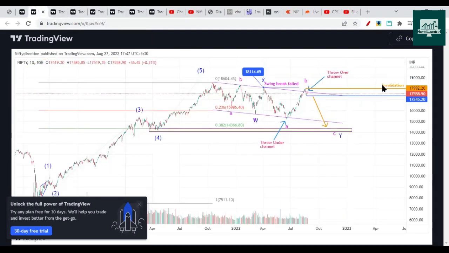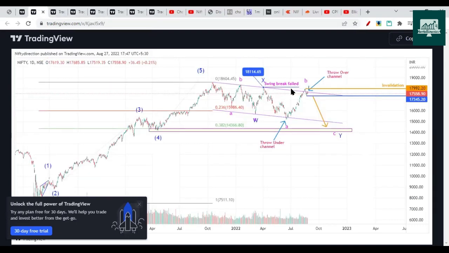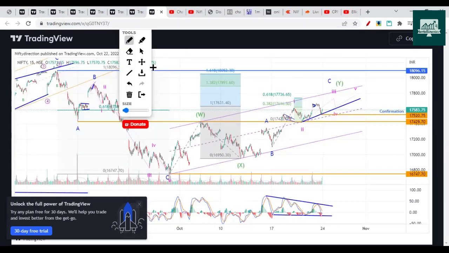We anticipated that Nifty will not break the swing high of 18,115, which is what we discussed. The same thing is expected to happen. Next week is the crucial week, and we should be heading max towards this. Even if we go higher towards 18,000, 18,050 is the max number that I'm expecting. So let's see what happens in the next session.